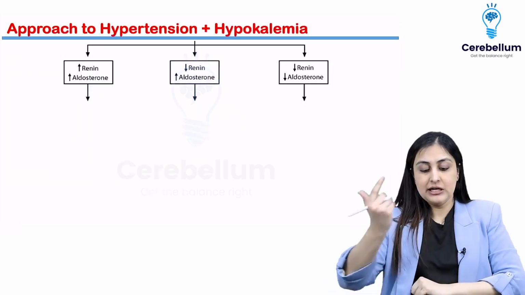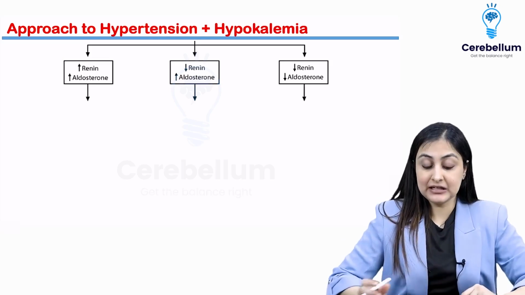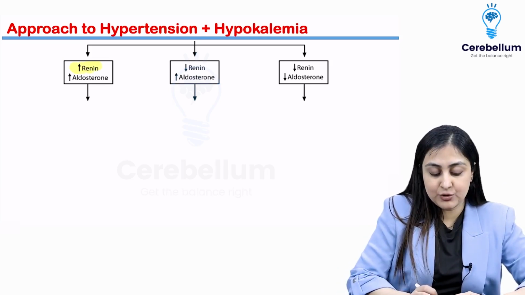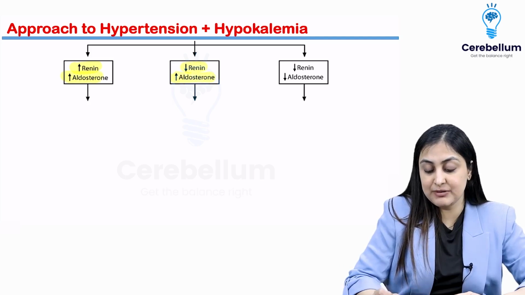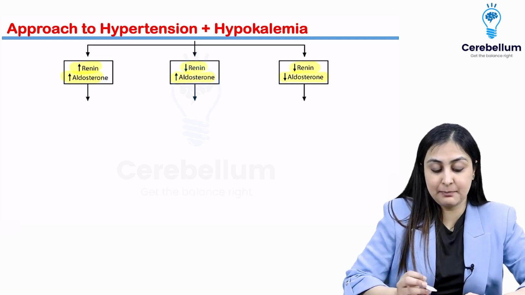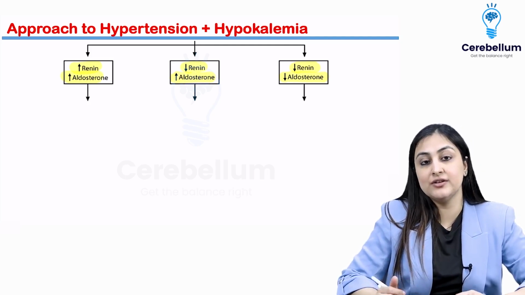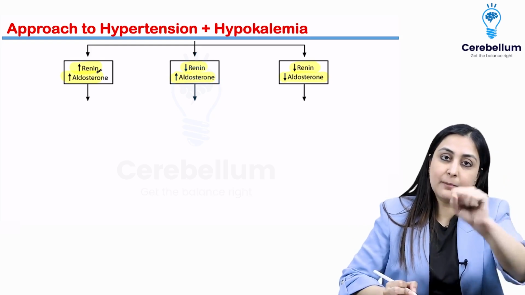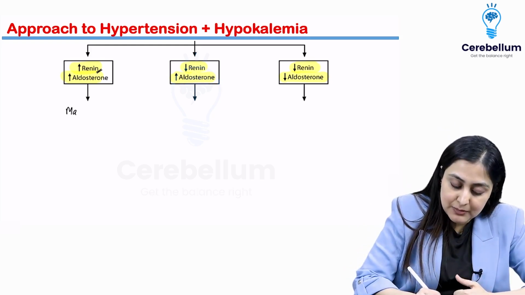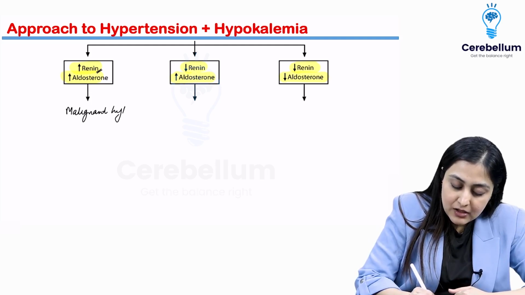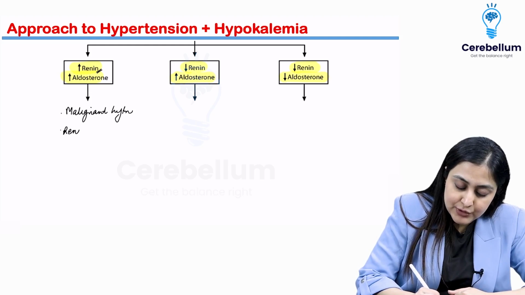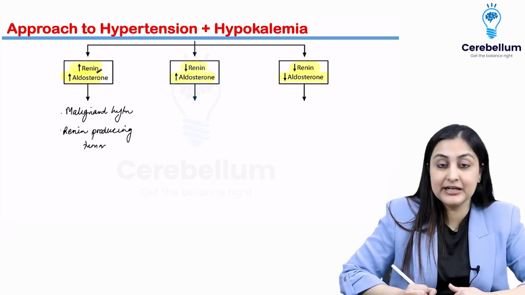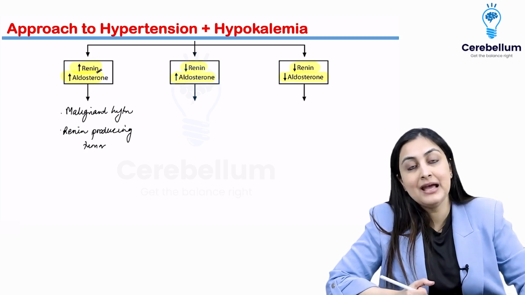Okay, very important concept that I'm about to teach you, very clinical here. Anytime you have any patient with hypertension and hypokalemia, always you have to do this approach of renin aldosterone. This would be frequently given to you in the question as the PRA, plasma renin aldosterone ratio. So when both are high, renin is high, aldosterone is high, it is likely because of something stimulating renin. So this could be malignant hypertension, or it could be a renin producing tumor. Alright, so a renin producing tumor or malignant hypertension leading to high renin, which further leads to high aldosterone.